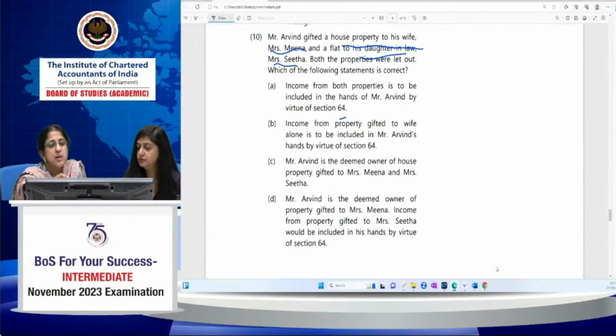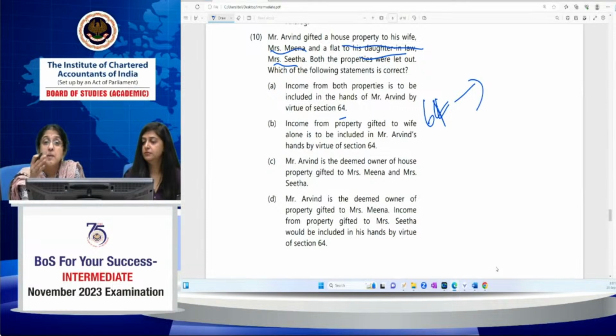Now, section 64 contains the clubbing provisions. In that, it particularly states that income from any asset transferred to the wife otherwise than for adequate consideration, or in consideration of an agreement to live apart, is clubbed. If it's not for adequate consideration and it's not with an agreement to live apart, then the income from the asset which is transferred to the wife will be included in the income of the husband.